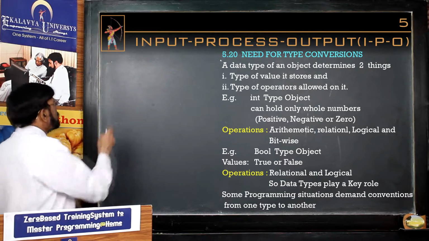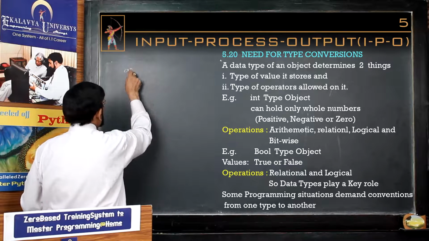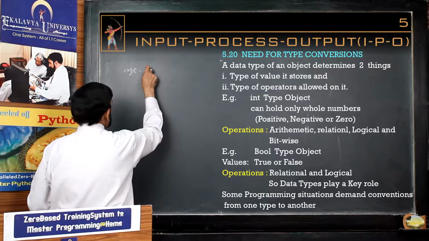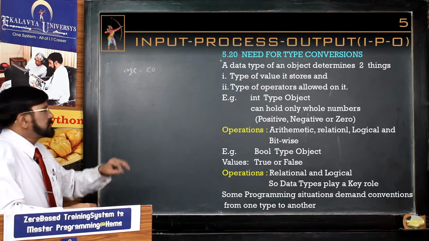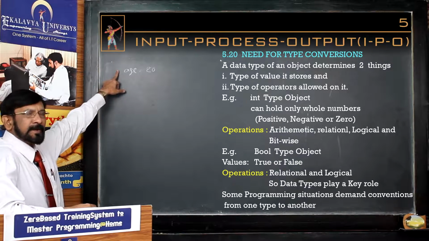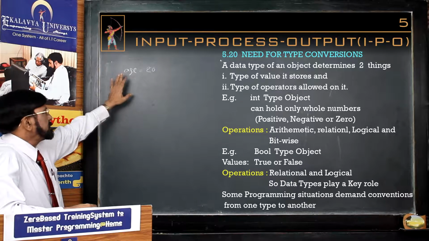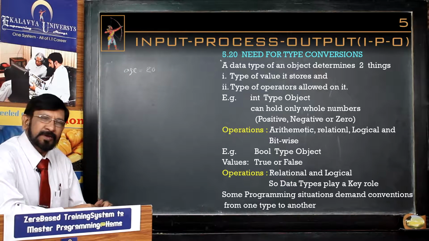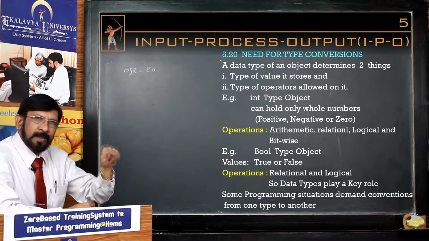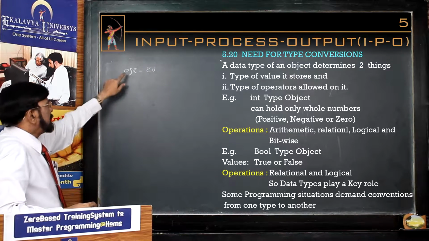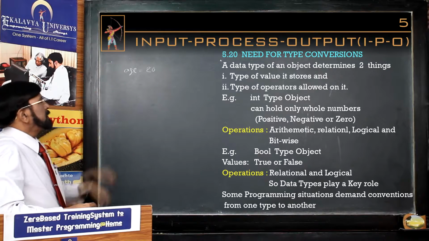For example, we have defined age = 20. In other languages, we explicitly have to define the data type. In Python, we need not define the data type; depending on the value we assign, the data type is determined by Python.